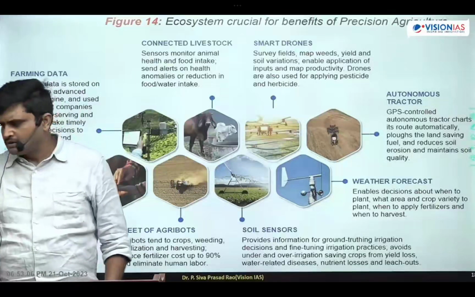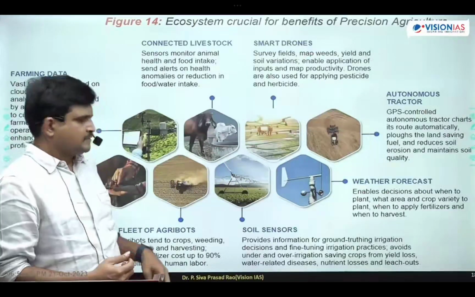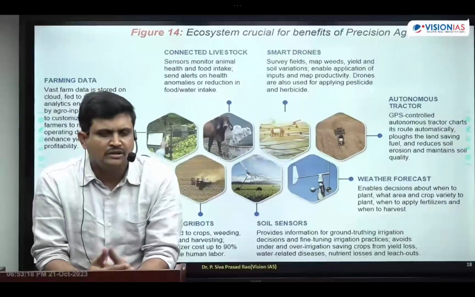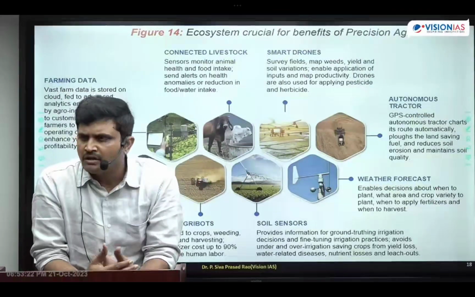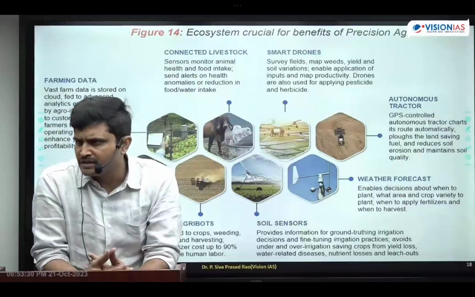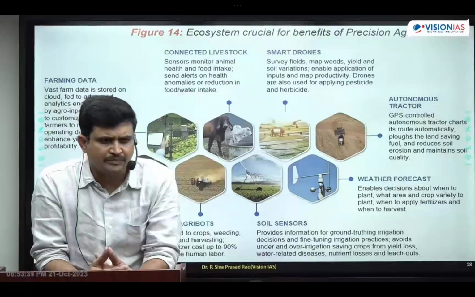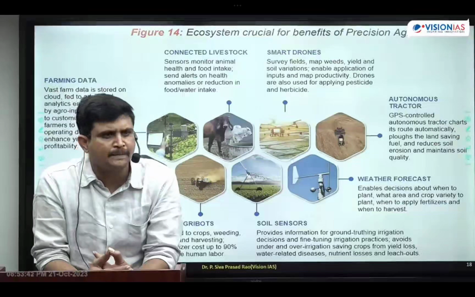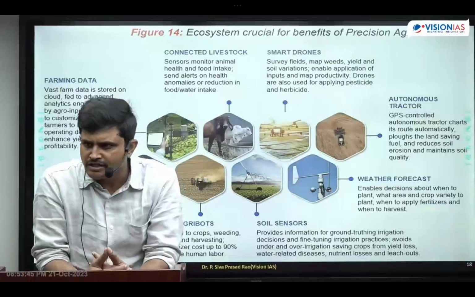Once again, I will revise it. Just listen carefully. Precision agricultural practices. Before that, we discussed conventional or horizontal agricultural practices, which means doing farming on agricultural land. That is the natural type of farming, so it is influenced by climatological conditions. The productivity of conventional farming practices depends upon the weather or climatological conditions.